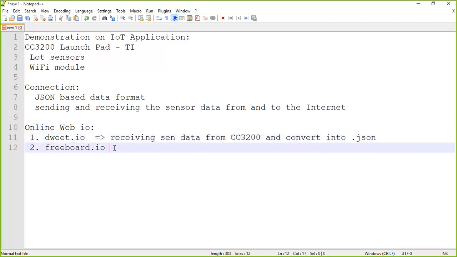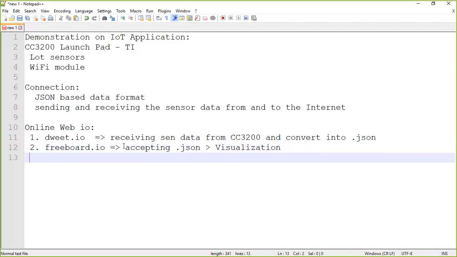And the other platform called Freeboard.io accepts the .json file, then converts that, and it is used for visualization.